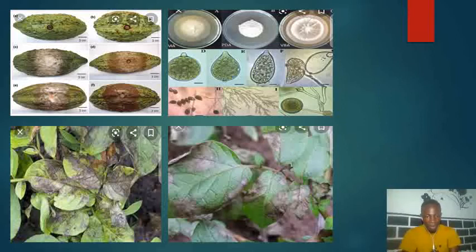When you come down to the down left corner, we have what we call the Phytophthora infestans also there. That's the down ones. This is affecting the leaves of some flowering plants. So let's take note of this one.